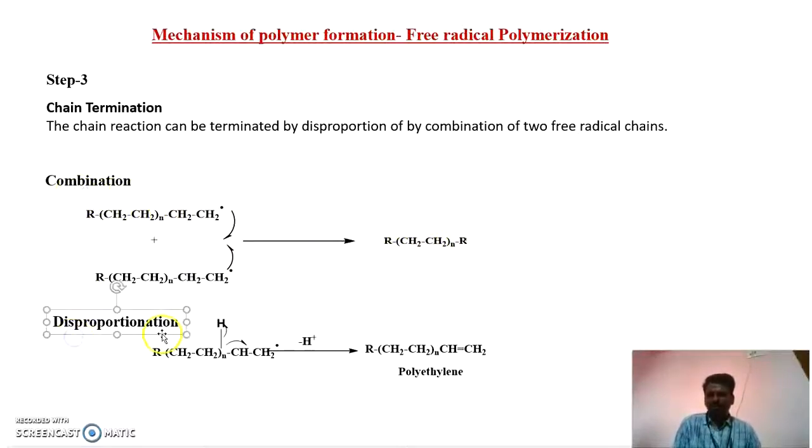Another one is disproportionation. In this, one of the hydrogens at the adjacent carbon is removed, and it results in the formation of a pi bond between the terminal carbon-carbon atoms. So thereby this termination has been completed.